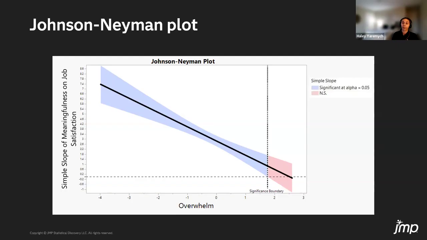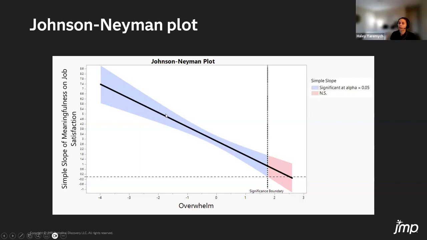Because we're getting information about the relationship between meaningfulness and job satisfaction, as well as our certainty about that relationship at every value of the moderator rather than just a few, like the 3 values of overwhelm that we looked at in the prior plot. Now we're looking at every value of the moderator. And in addition, we can color code this plot.